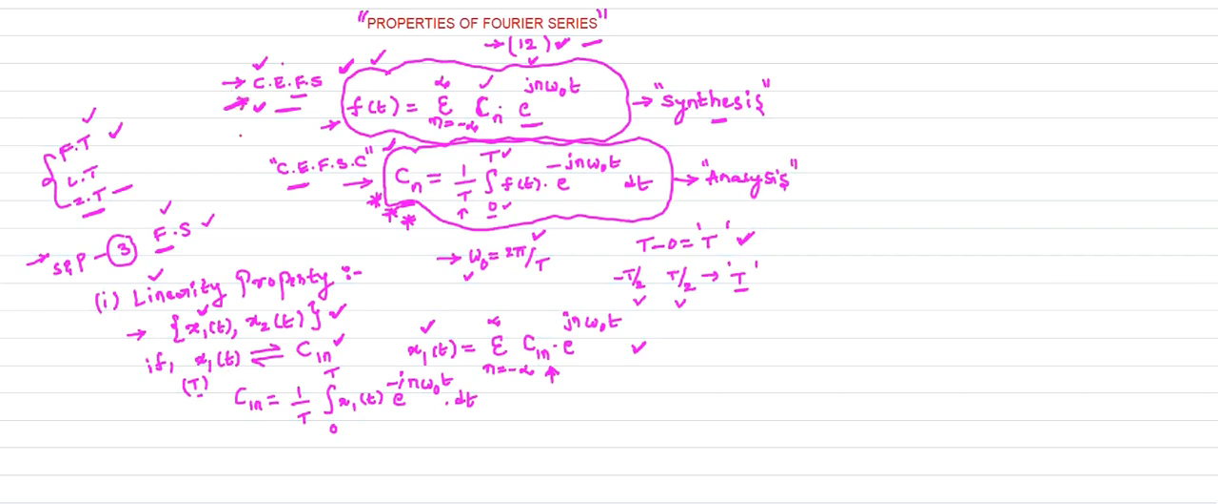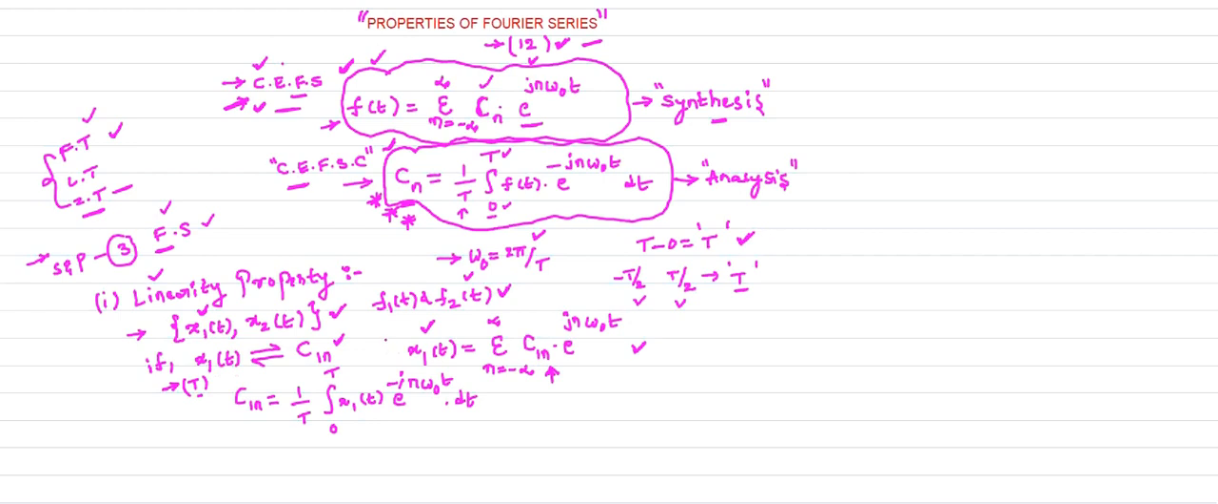This is the complex exponential Fourier series representation of a periodic signal f of t. So instead of f of t, here I consider two signals, x1 of t and x2 of t. You can consider f1 of t and f2 of t also. You can take any two signals which are in continuous time domain and are periodic signals. Here x1 of t is a periodic signal with the time period capital T. For this periodic signal, the complex exponential Fourier series coefficient is C1n, the complex exponential Fourier series coefficient of x1 of t.